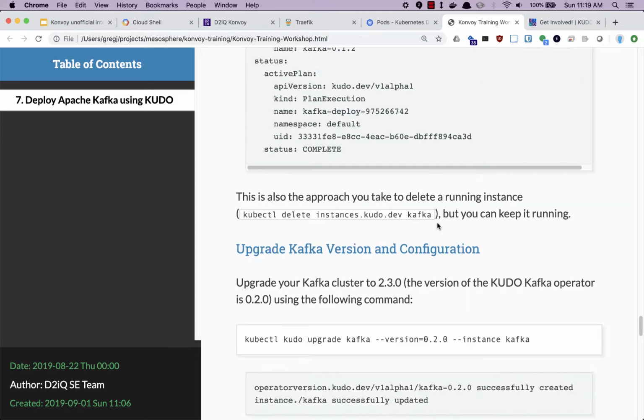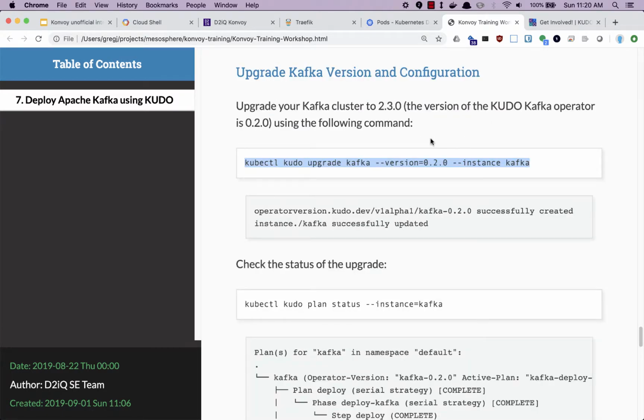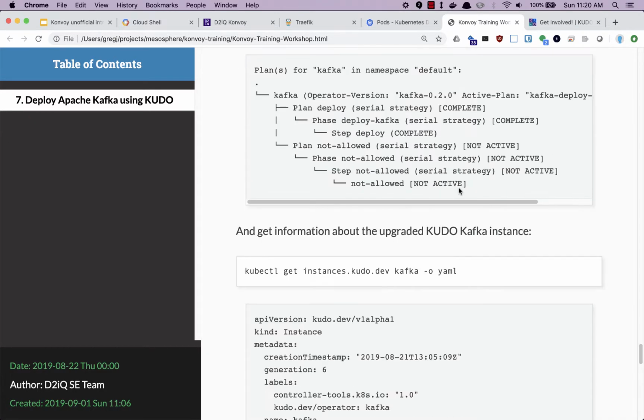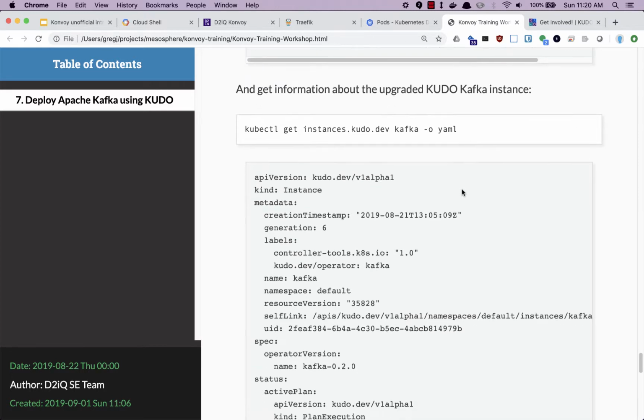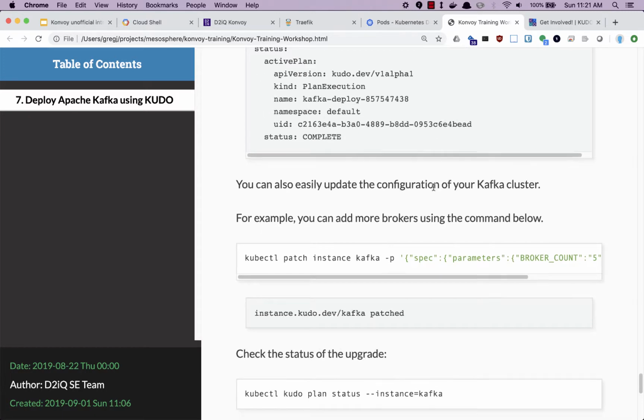So we can also take that approach to delete a running instance, but we're going to keep it running. I'm sadly going to have to skip that because I am not getting it working on my current means here. And we'll get information about this upgrade, but that is going to be the same as we did before.